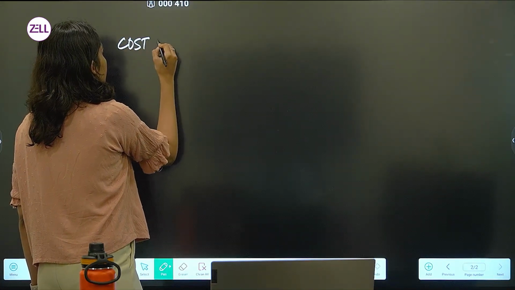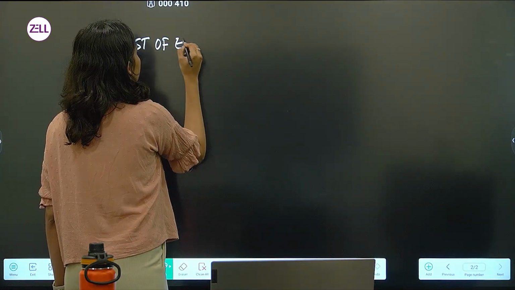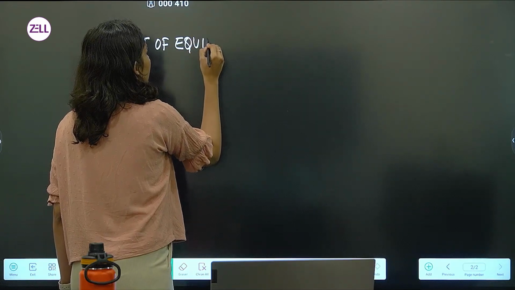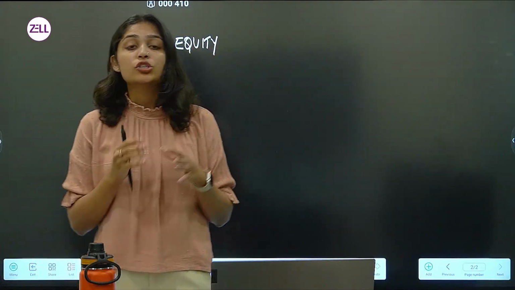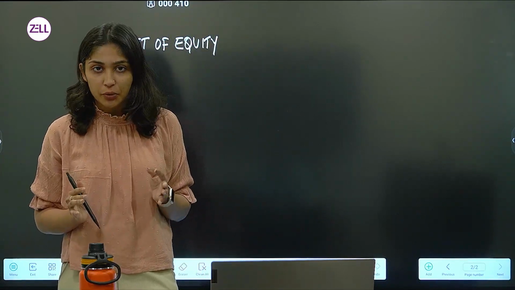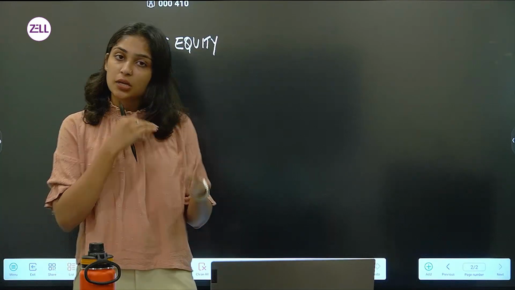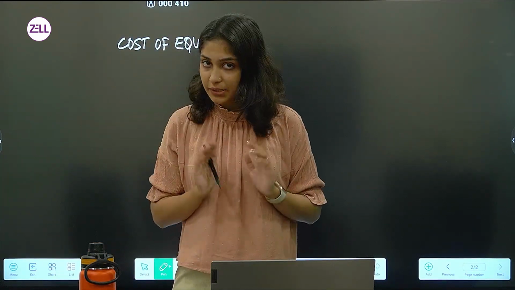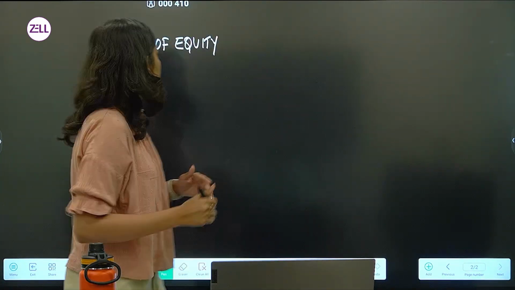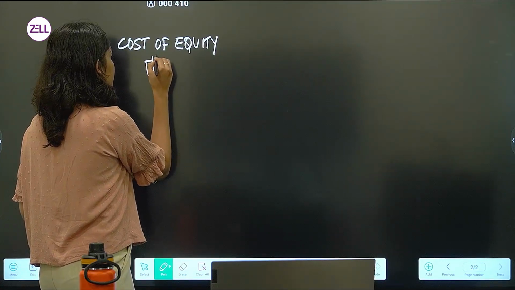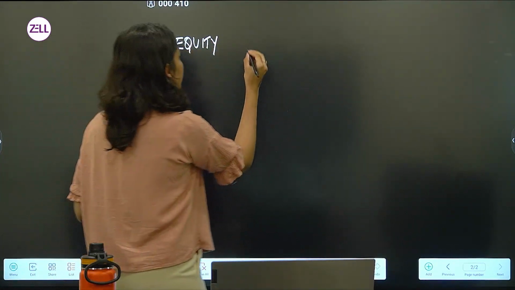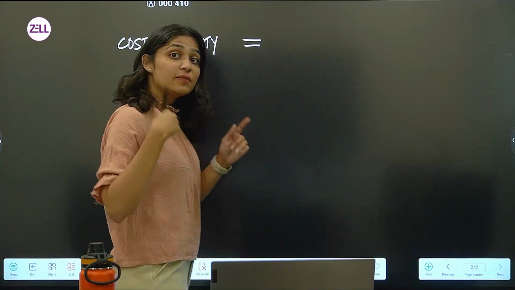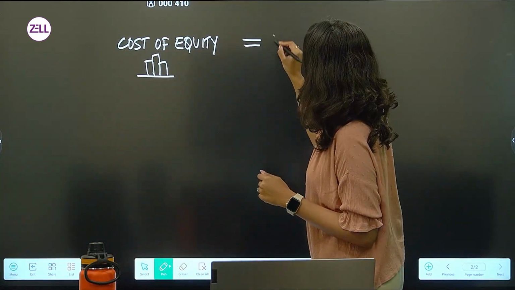Cost of equity. Now, what is the meaning of cost of equity? As an equity shareholder who has invested in a particular company, you will expect some return, correct? So, for the company, it is cost of equity. But for the investor, I'm going to call it as